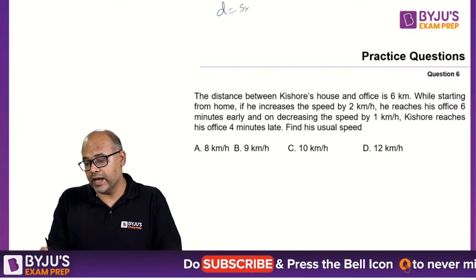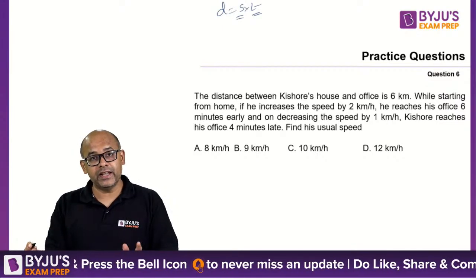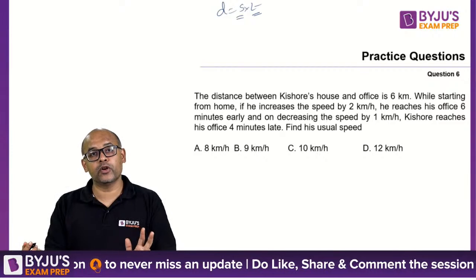Distance is speed into time. So normal speed is s, then the normal time will be t. Let's say the normal speed is s, let's say the normal time is t.